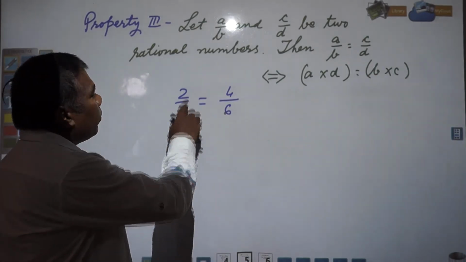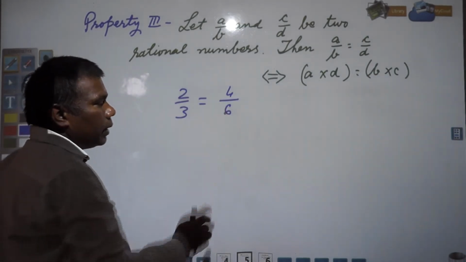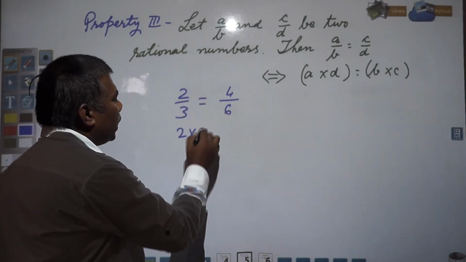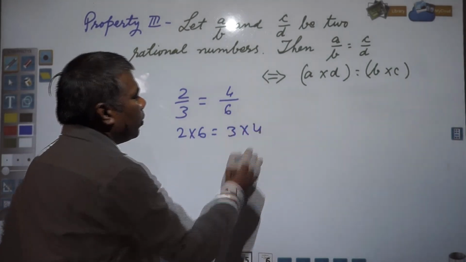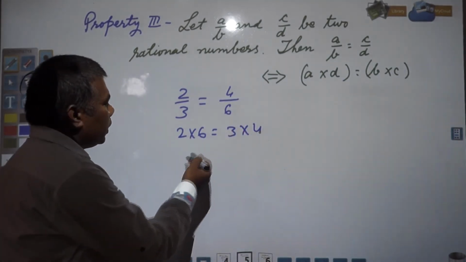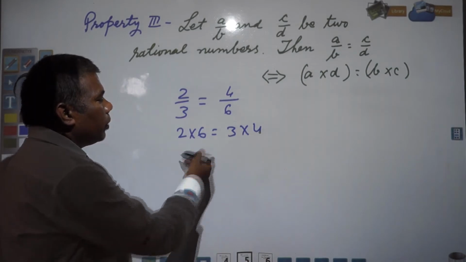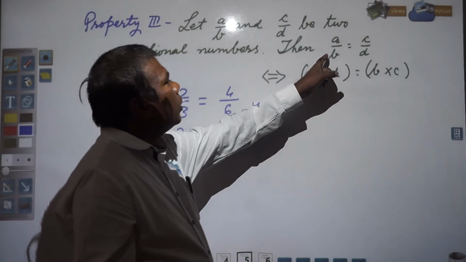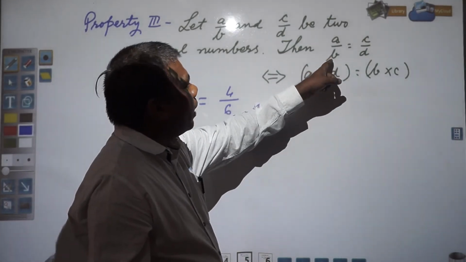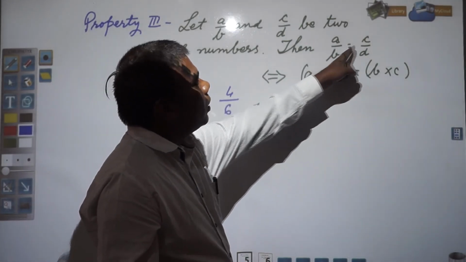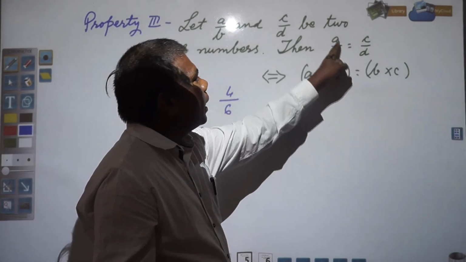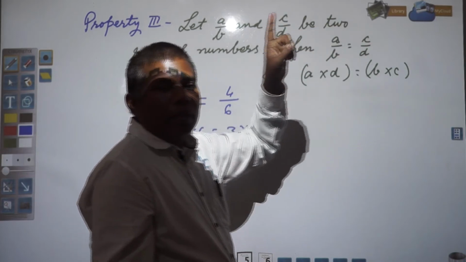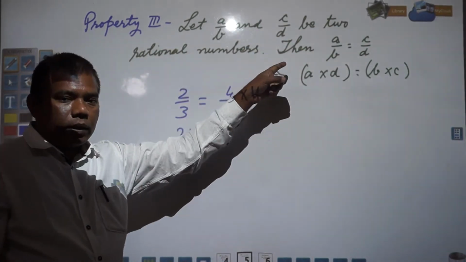So if 2 by 3 is equal to 4 by 6 and that is equal, then it can be written as 2 into 6 is equal to 3 into 4. It will come equal, just you see, 2 6 is 12 and 3 4 is 12, it means both are equal. So this can be written in this form also. So any two fractions or rational numbers you have, a by b is equal to c by d, then in this form it can be written, a into d is equal to b into c. This is also called cross multiplication.